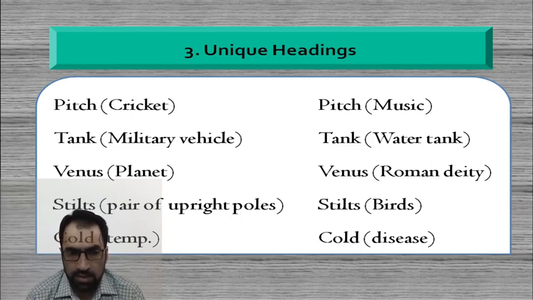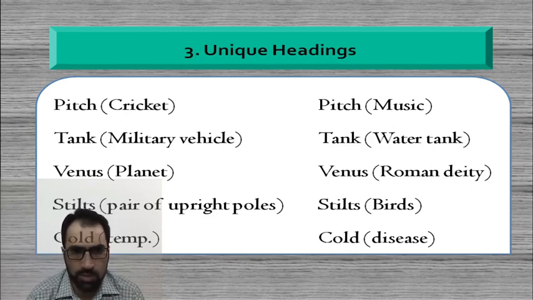By giving a short description in brackets, a user is easily able to understand that this term is related to cricket, and this term is related to music. So definitely it gives uniqueness to a particular term.